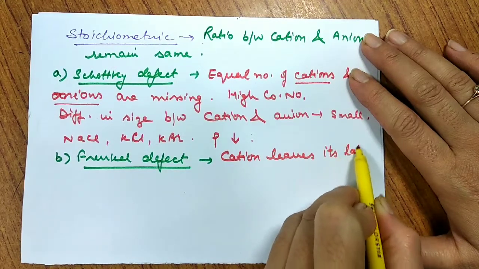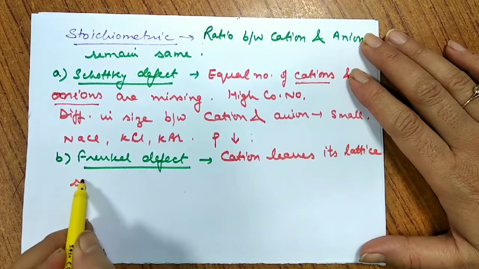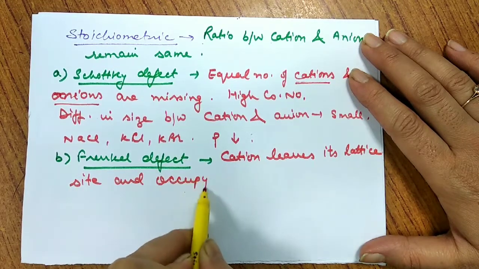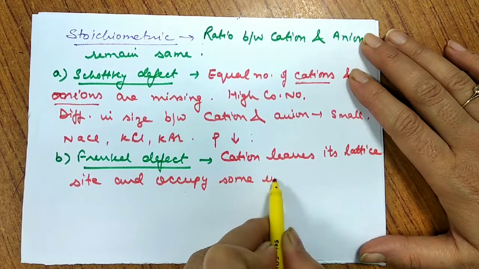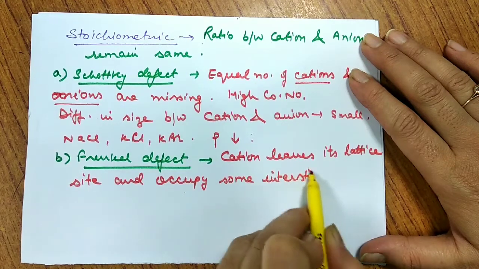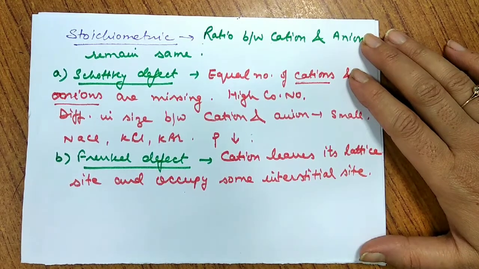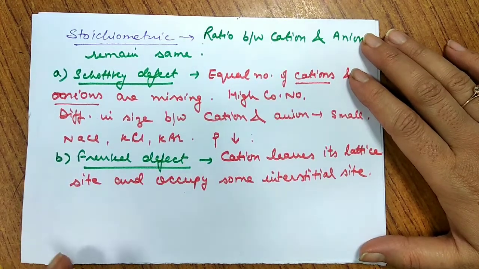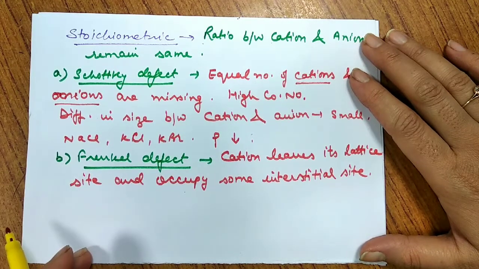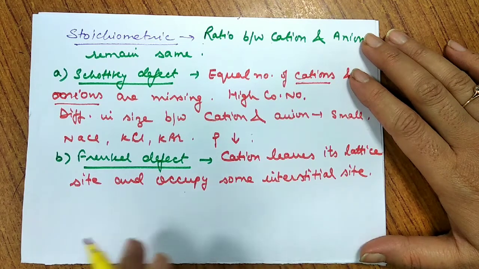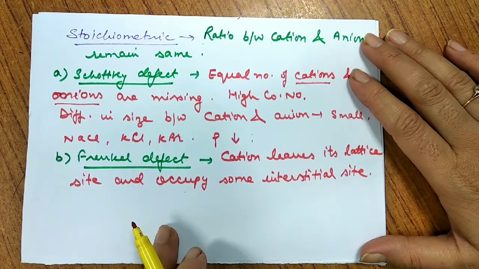The cation leaves its lattice site, leaves its place. And where did it go? It occupies some interstitial site. It went to some interstitial site. We call it Frenkel defect. It leaves its lattice site and goes somewhere to some interstitial site. It went to such a place. Clear? So that is Frenkel defect.